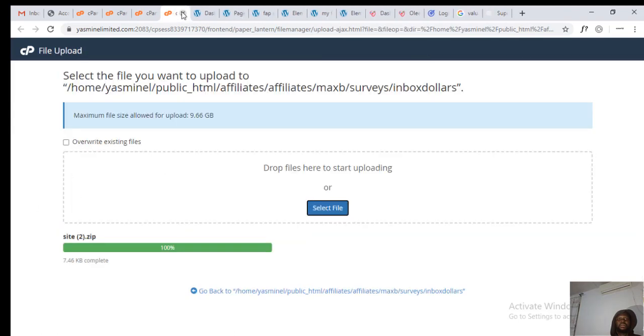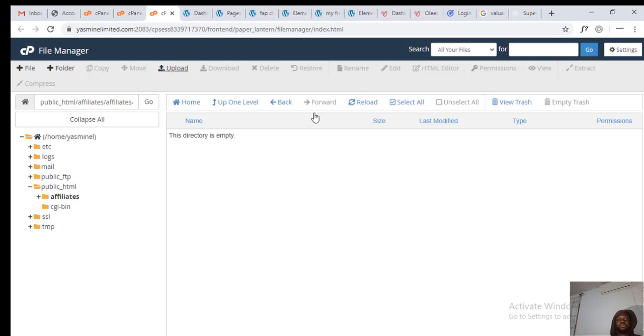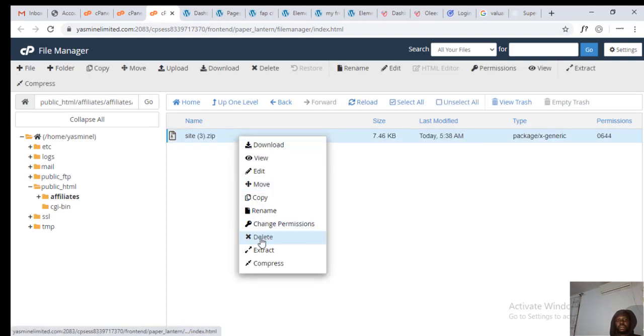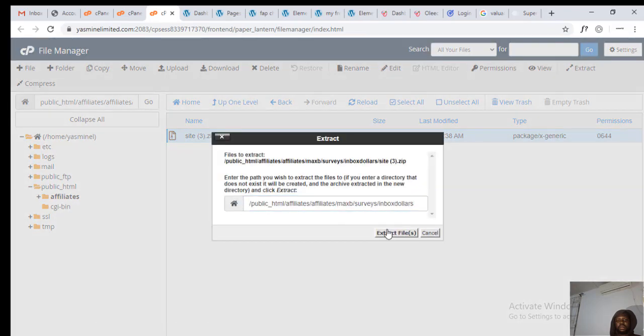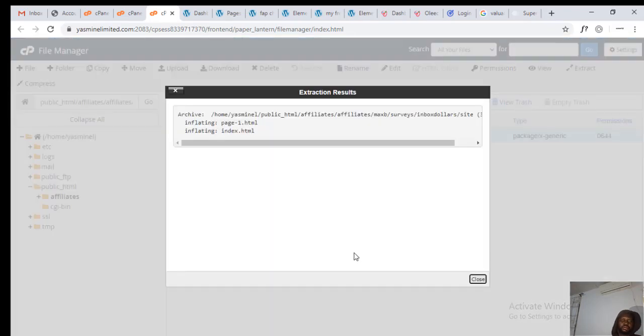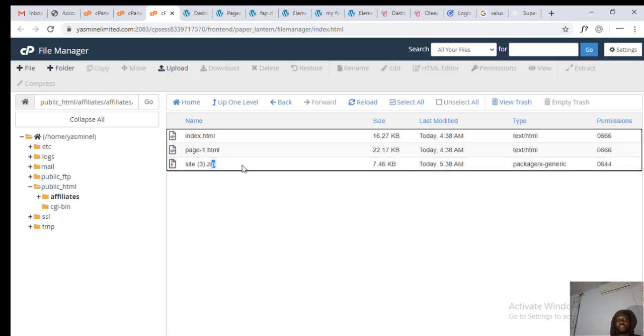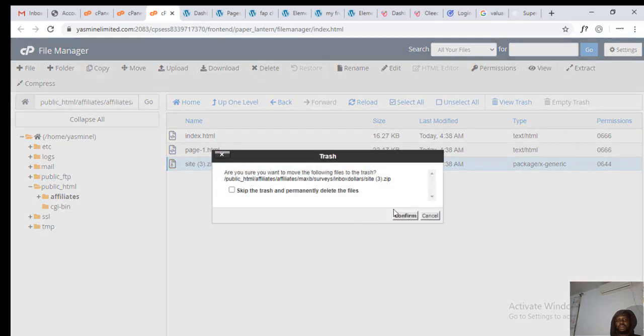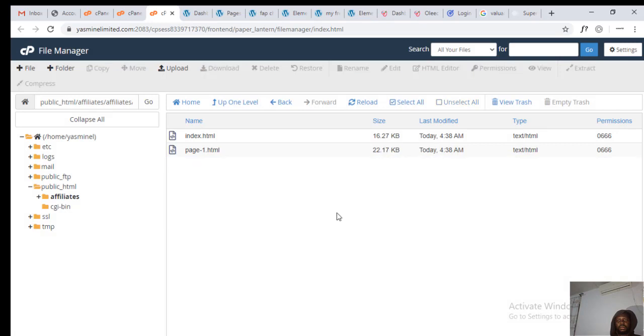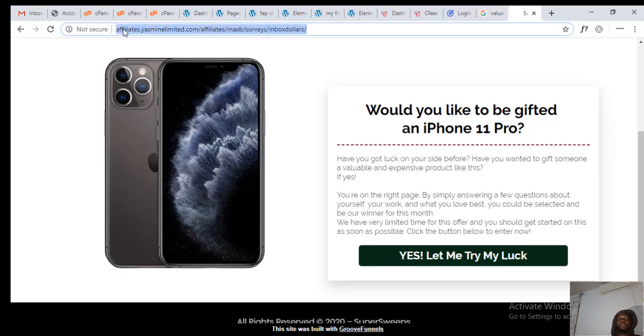Reload it and let's extract it. So we've extracted it. Let's reload it. Delete this out first. Okay, so since we made that, let's try to refresh this.